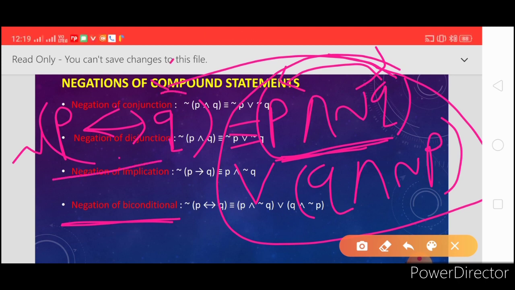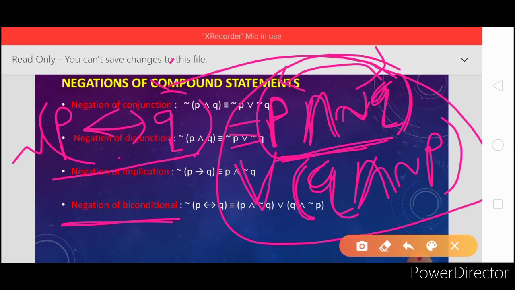So negation of double implication is P conjunction negation of Q, joined by disjunction with Q conjunction negation of P in the second bracket.